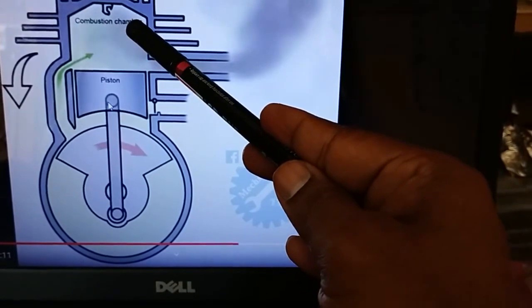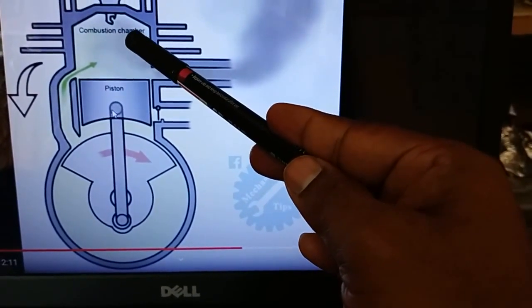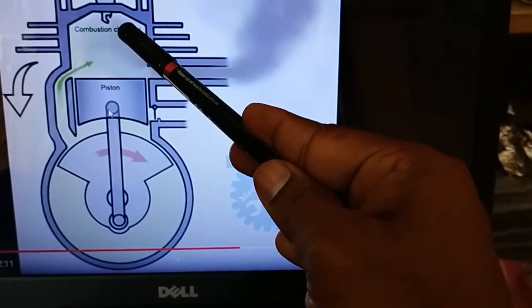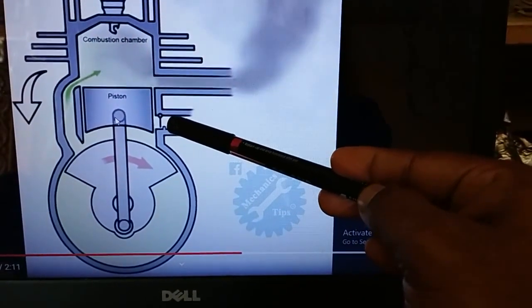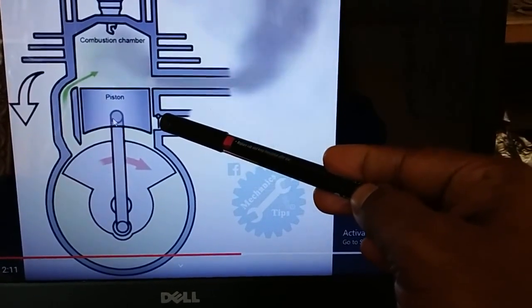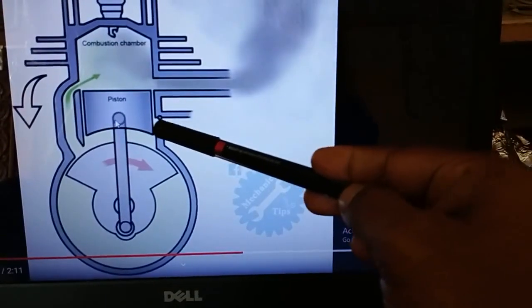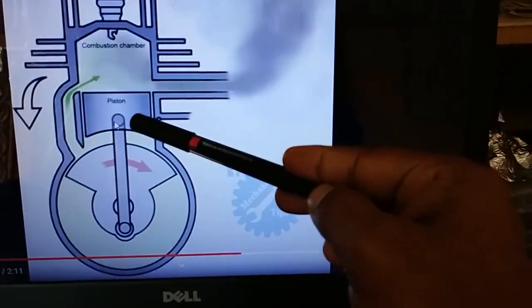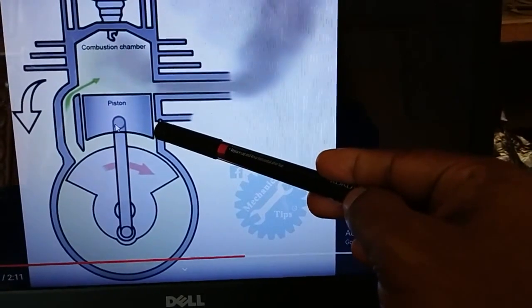This is the TDC position. When the piston moves from TDC to BDC, the inlet port will be in closed position. All of you observe this inlet port. This inlet port is now covered with the piston.